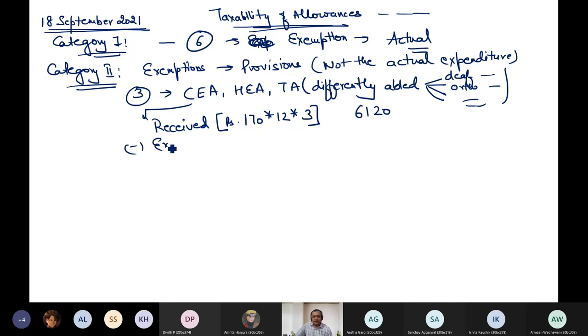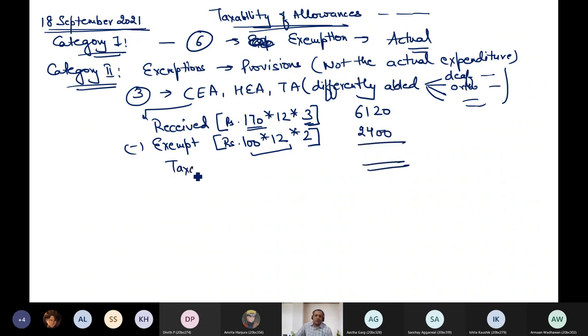Now from this, how much is exempt? Exempt is maximum 100 per month per child up to a maximum of 2 children. So rather than 170, exemption will be 100 per month. So this is yearly exemption per child, but up to a maximum of 2 children. So into 2, the exemption is 2400. And with this, the taxable value becomes 3720.